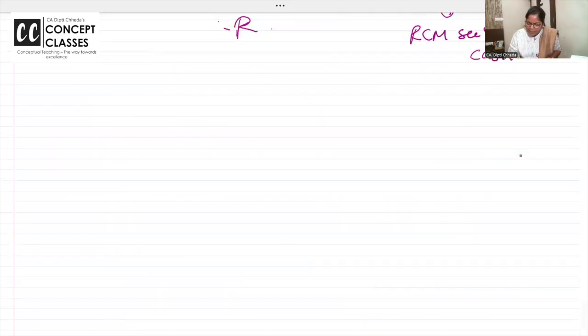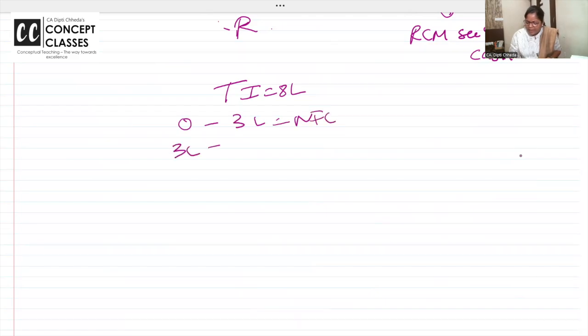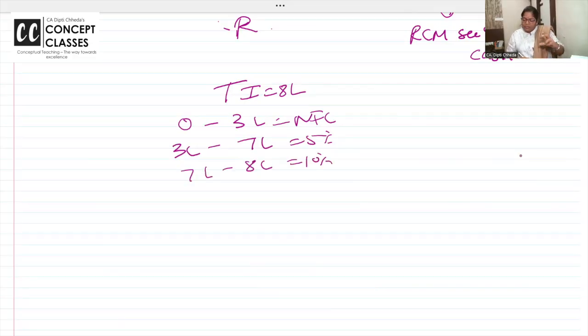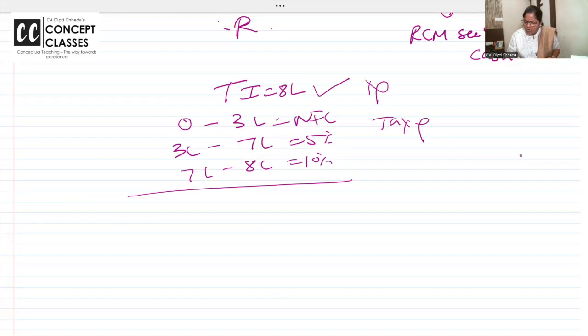Same way, for example, my total income is 8 lakhs. So I have to calculate the tax in the new regime. 0 to 3 lakhs, nil. 3 lakh to 7 lakh, 5%. 7 lakh to 8 lakh, 10%. I hope you're getting what I'm saying. You have to calculate like this. But suppose your total income is wrong, so your tax is wrong, still you will get marks if you write these rates properly. So presentation is what I want to say.